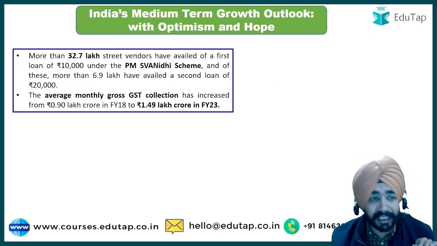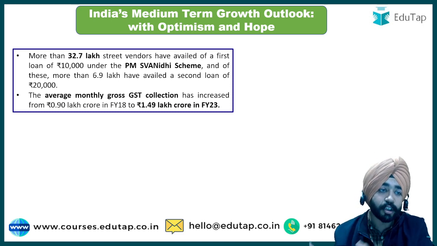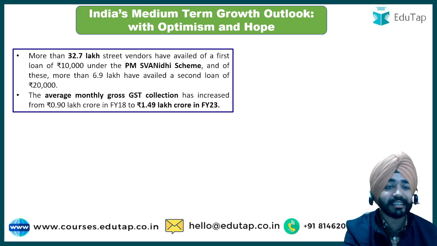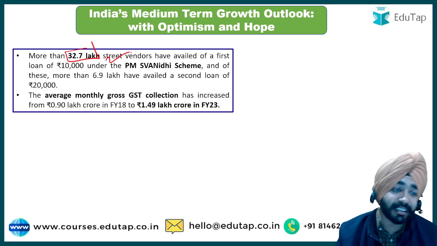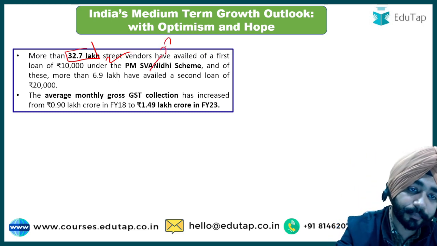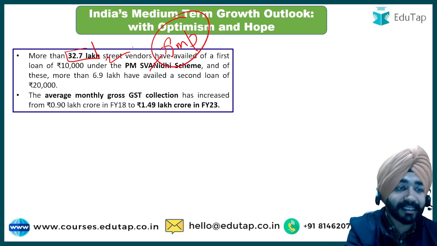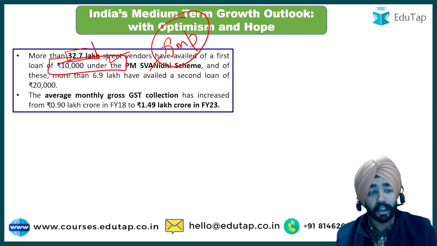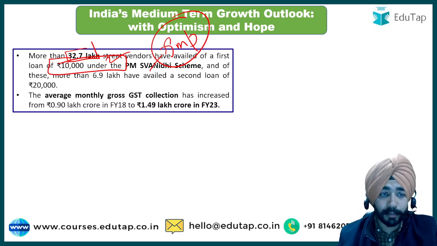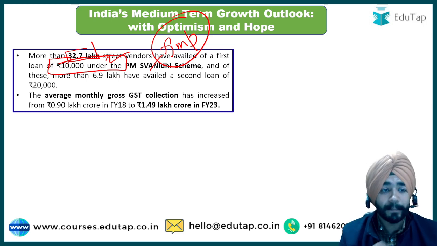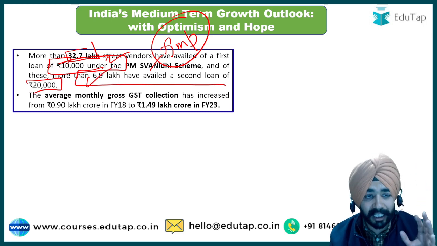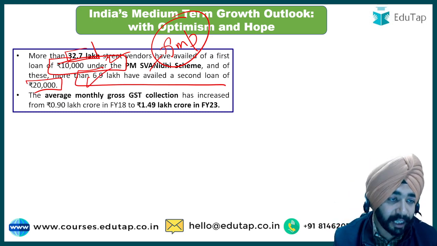Now, the other important thing is the PM Swanidhi scheme. In the PM Swanidhi scheme, we are talking about street vendors, where you are giving loans to street vendors so that they could work more. It says that 32.7 lakh street vendors have availed a first loan of 10,000 under the PM Swanidhi scheme. So this scheme needs to be remembered, and this data, that is the loan that was given earlier, rupees 10,000, it has been availed by 32.7 lakh street vendors, and this is a straight question that could be asked in the examination. And now it says the second loan has also been availed by around 7 lakh people, that is around 6.9 lakh people have availed the second loan of rupees 20,000.